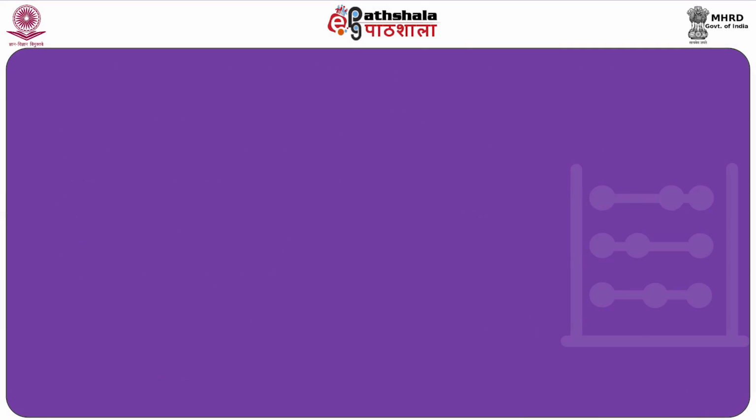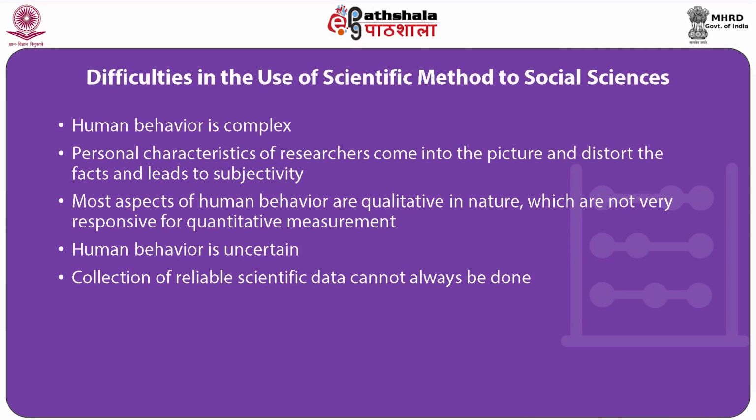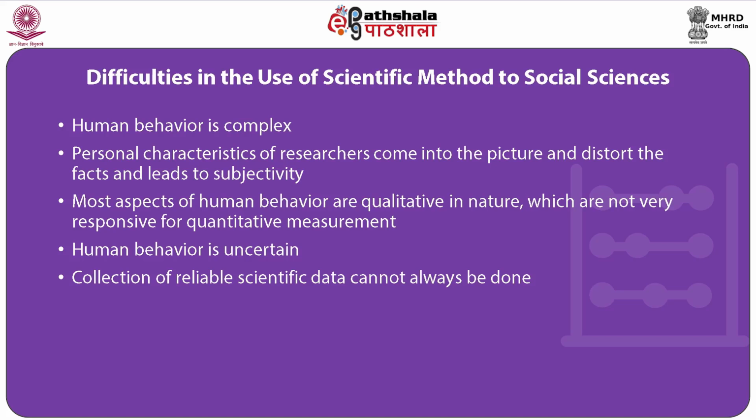The next one is that human behavior is not uniform and predictable, and it is more often uncertain. All people may not behave or act in the same way in similar circumstances, or one individual may behave differently under similar circumstances. In view of this, studying human behavior at times becomes difficult. Another difficulty we will face is that application of experimental method to study human behavior is very difficult, and thereby reliable and scientific data cannot always be collected.